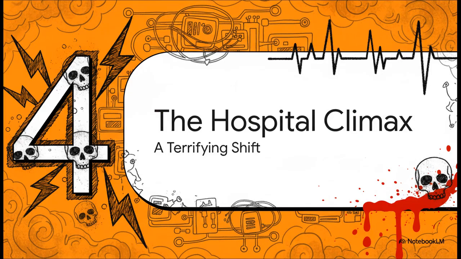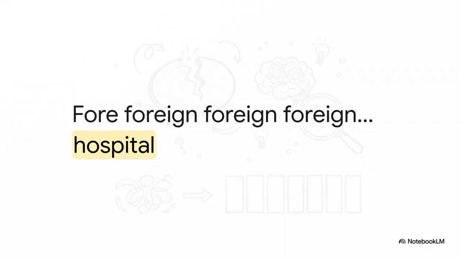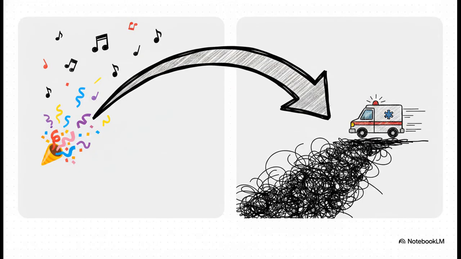Moving on to Section 4, the hospital climax. Because remember, this is a horror story, and our broken transcript suddenly reflects a terrifying shift. Right after the festival setup, we hit a massive wall of untranslated noise. Foreign, just on and on. In the actual animation, this is exactly where the action happens. This massive block of text masked the terrifying on-screen events. The screams, the panic, the supernatural encounter, all of it reduced to the word foreign by the software. And then, out of nowhere, the very next recognizable word to break through the noise is hospital. Talk about a dramatic jump.